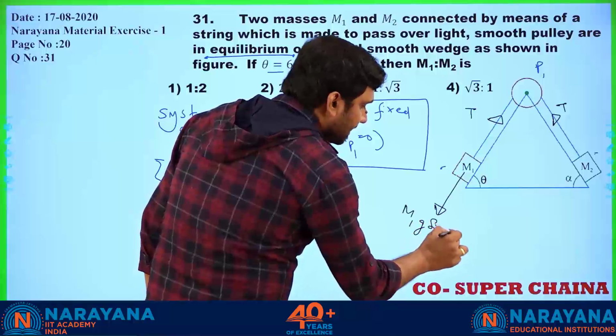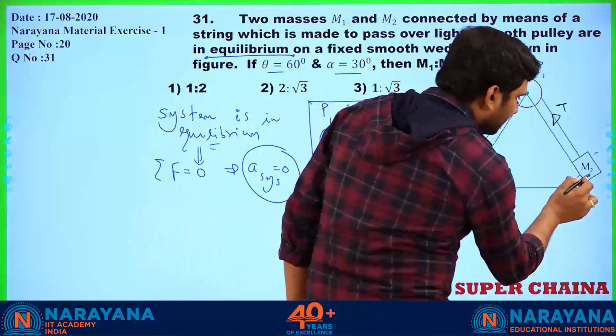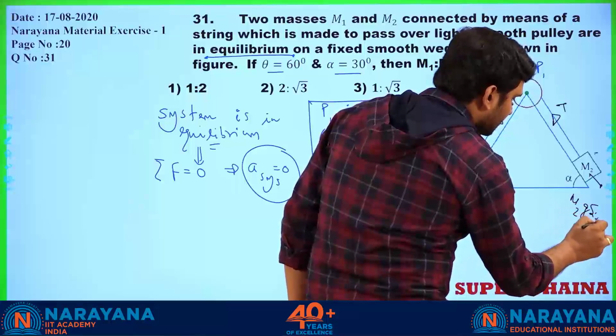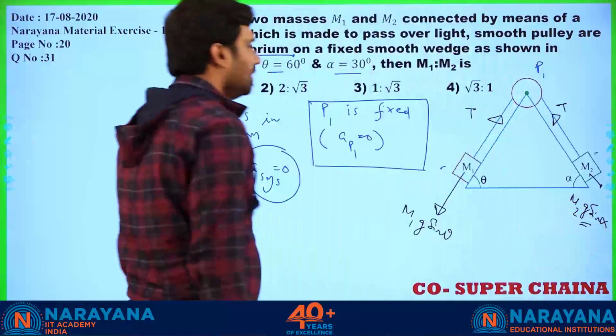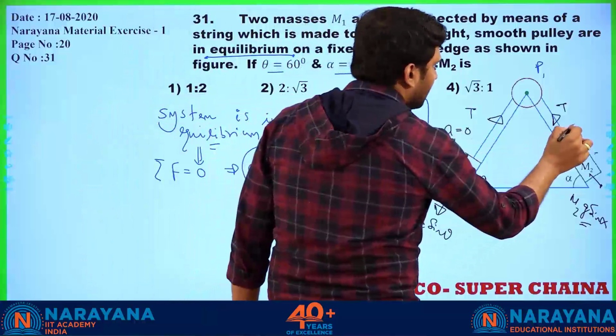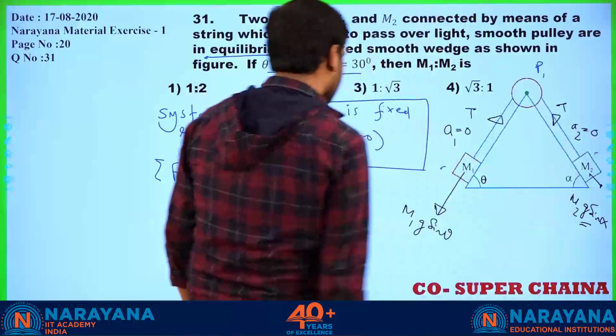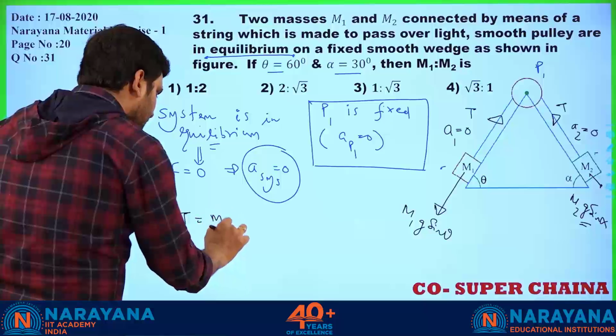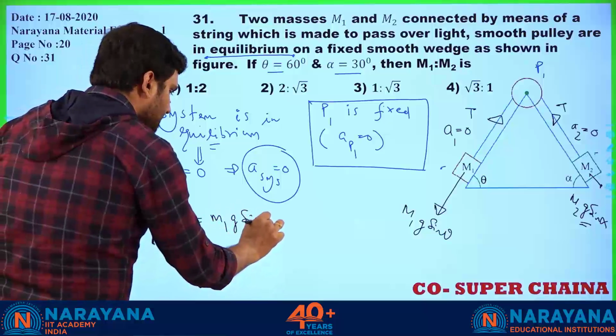M1g sin theta. Along the plane, what is the force? M2g sin alpha. Nothing is having any acceleration. A1 is equal to 0. A2 is also equal to 0. So if I write down the equations, T is going to be equal to M1g sin theta.